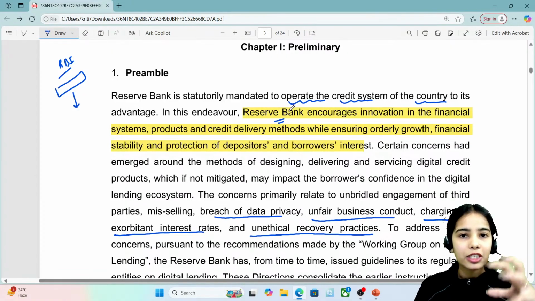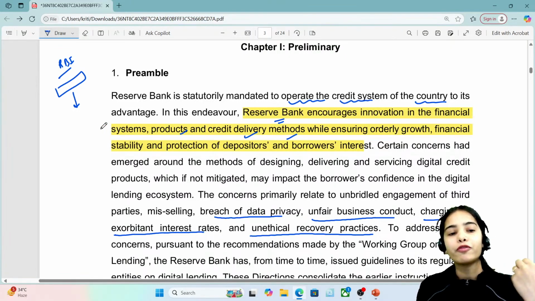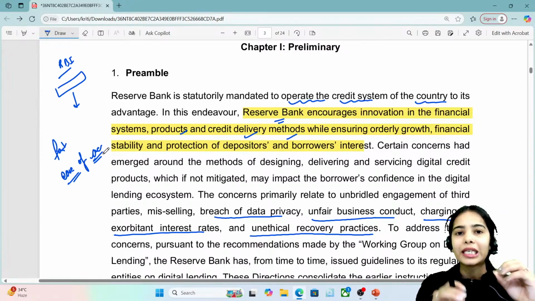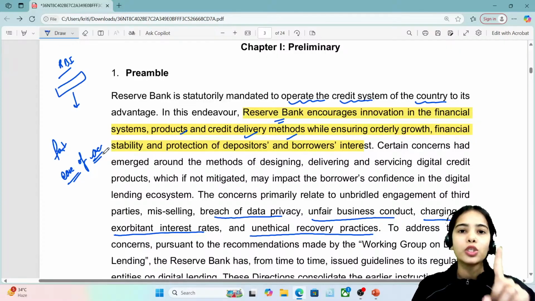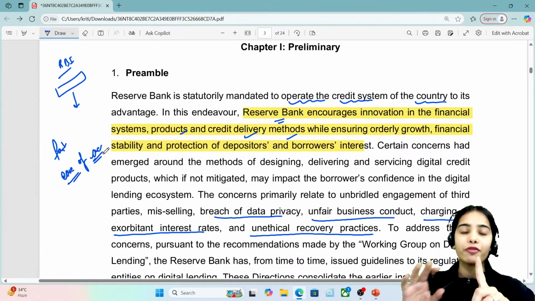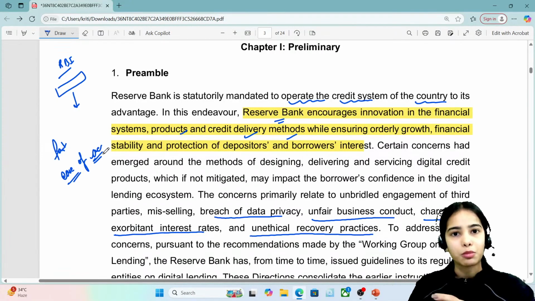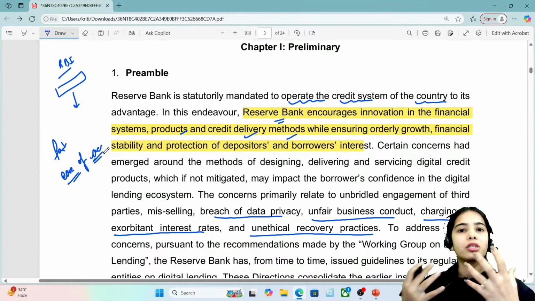RBI encourages innovation in financial systems, products, and credit delivery methods, so that customers can get faster credit and have ease of access to money, while also focusing on protecting the depositors and the borrowers' interest. So RBI focuses on encouraging innovation so that faster loan products can be provided to the customers, while keeping in check that the customers and depositors are also protected.